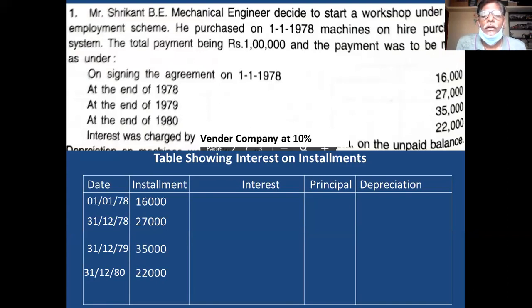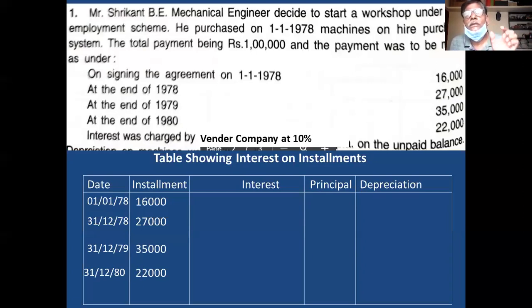Remember here, 22,000 rupee payment is made at the last installment. So 22,000 rupee is principal plus interest. In the 22,000 rupees, some amount is principal and some amount is interest. The rate of interest is 10%, means for every 100 rupee principal, 10 is the interest.